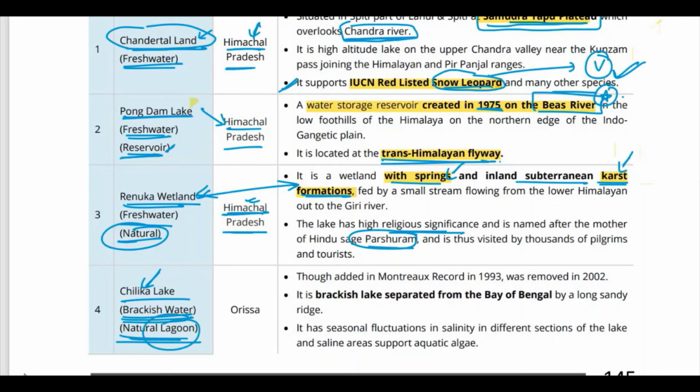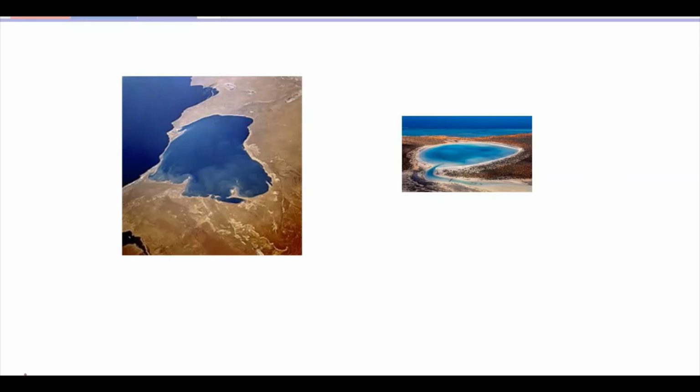You will know the meaning of lagoon. So what are lagoons basically? They are shallow bodies of water, separated from a larger body, like the sea or ocean, by a narrow landform, which could be barrier islands or reefs.